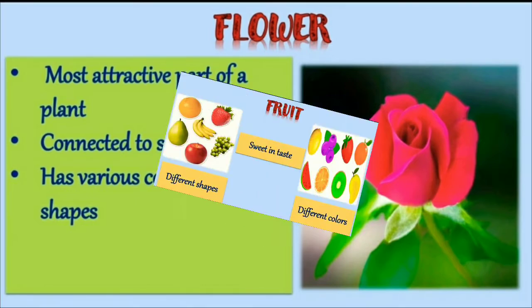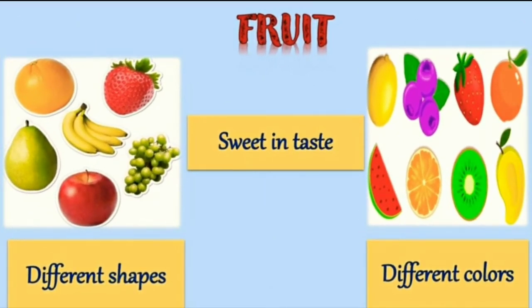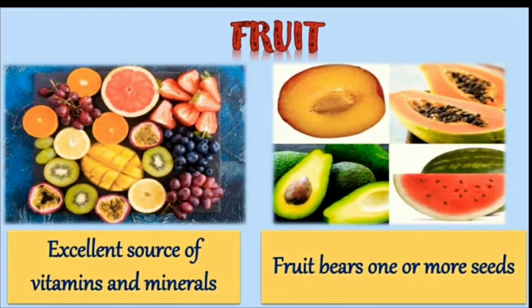Next is fruits. Now children, fruits have different shapes. They have different colors and they are sweet in taste. Fruits are an excellent source of vitamins and minerals. And children, fruit bear one or more seeds. Children, do you know the pods of beans and peas are actually fruits? Okay? Understood up till here? Good.